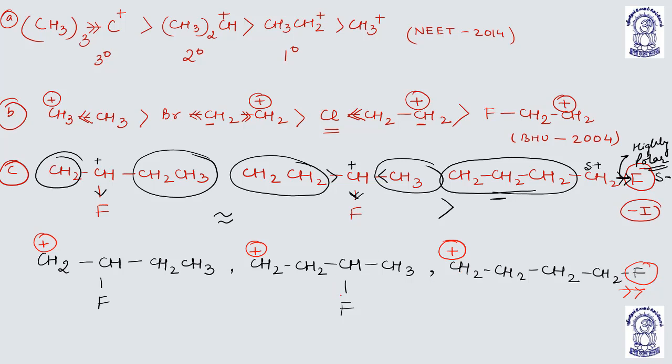But here, the fluorine attracts the electrons from this carbon, in turn from this carbon, in turn from this carbon. So this carbon is in a state of reach of the effect of this fluorine. Fluorine is attracting the electrons and making the carbon more and more partially positive. Here, the fluorine is just adjacent to the carbon, so this positive charge will be highly intensified.